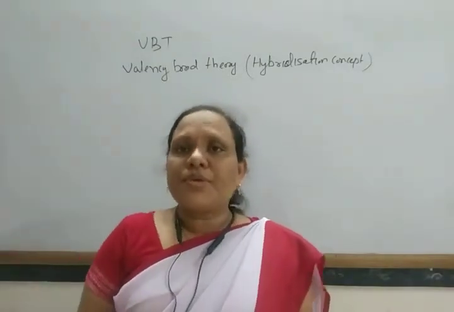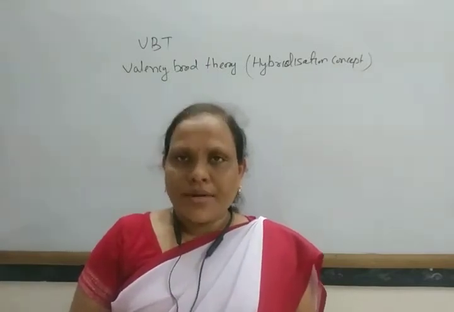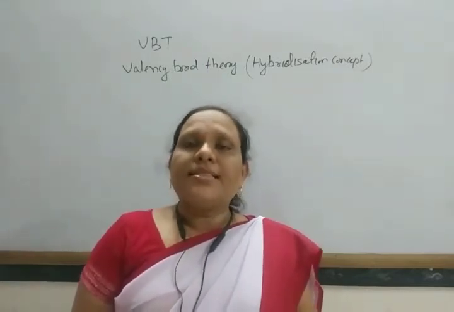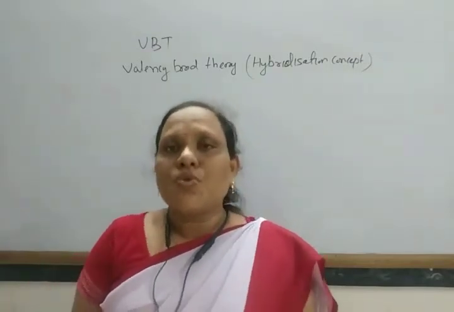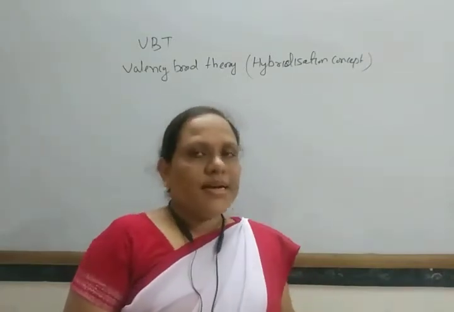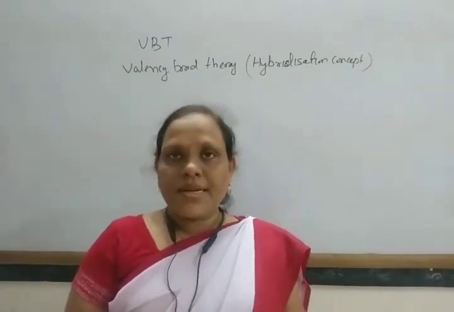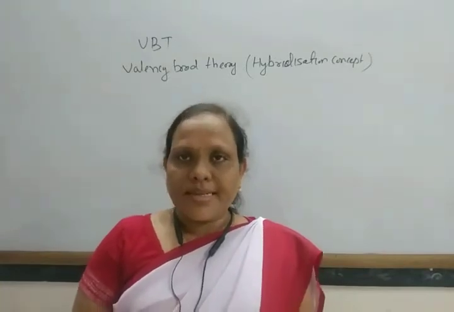What are the different postulates of this theory? First, the central metal atom makes available that many empty orbitals according to its coordination number. If the coordination number is 6, it makes available 6 vacant orbitals. If 4, then 4 vacant orbitals.